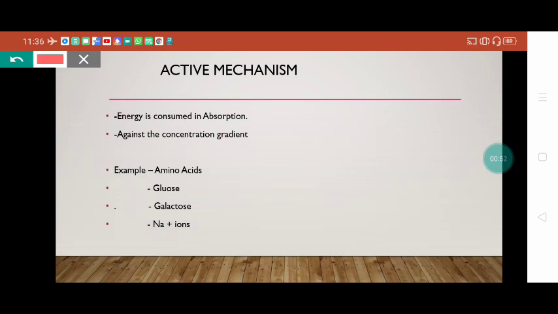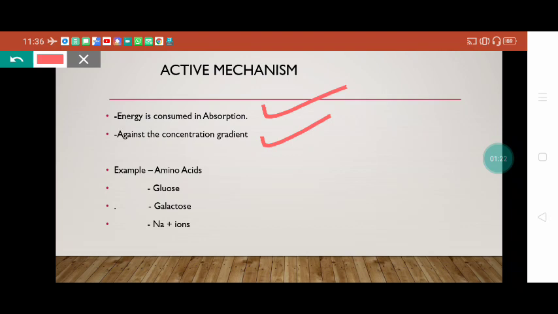Okay, so our molecules are basically absorbed by two mechanisms. One is the active mechanism, one is the passive mechanism. First of all, we must understand what the active mechanism is. When molecules are absorbed by the consumption of energy, that is called the active mechanism. Because energy is consumed, molecules can be absorbed against the concentration gradient also.